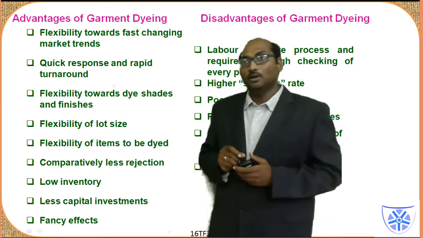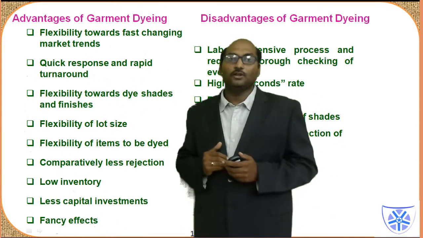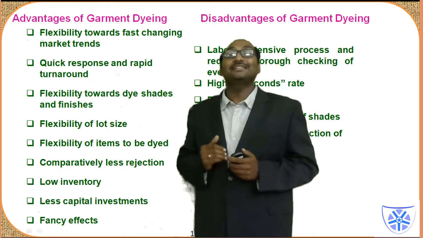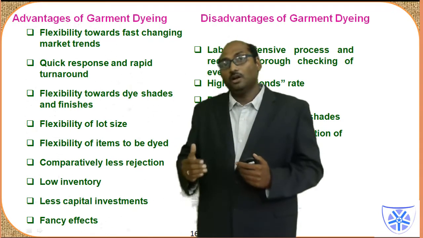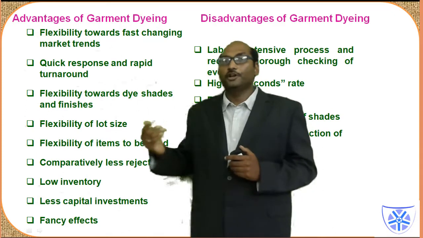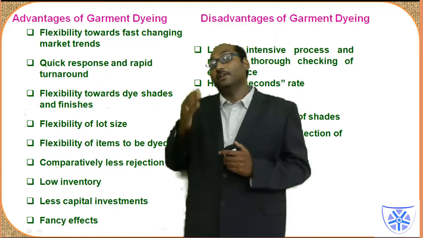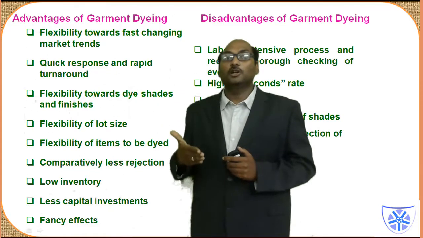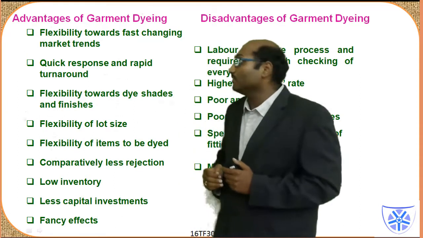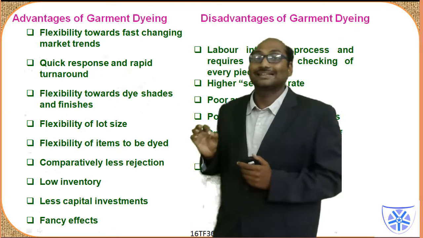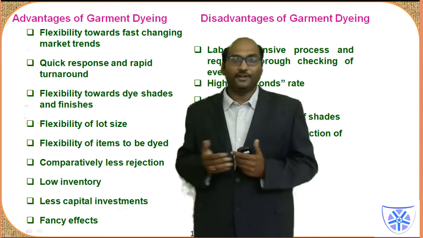Why? Because only at the end stage we are doing this customization. So obviously there are fewer chances for rejection. The raw materials until the dyeing are common. If the shade is not okay, only that will be affected. Whereas in fabric dyeing or fiber dyeing, if the shade is wrong, we cannot use it again. So comparatively there are lower rejection percentages and obviously very low inventory.